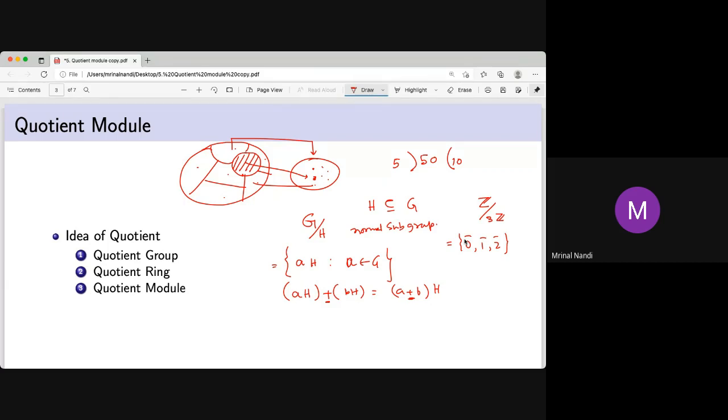So the set of all integers which are multiples of 3, like 0, 3, 6, minus 3, you just collapse to a single element 0. We identify them with 0, so 3 is like 0, 6 is like 0. And 4, 7 are like 1. That's 1 bar.